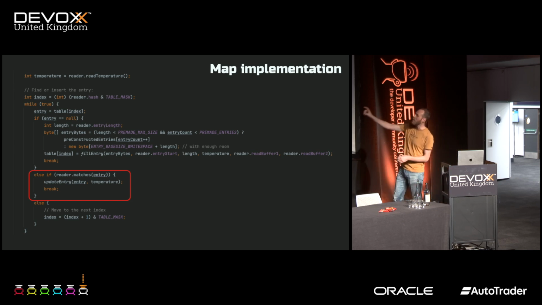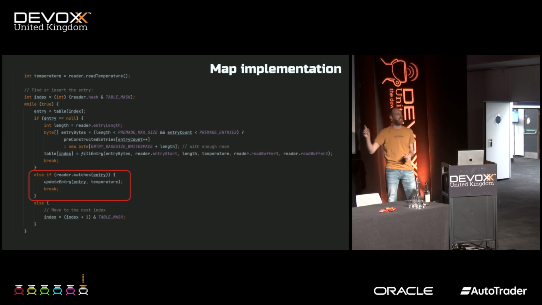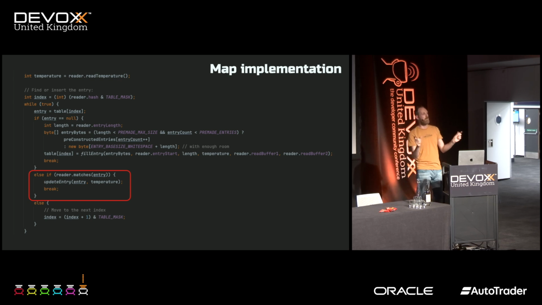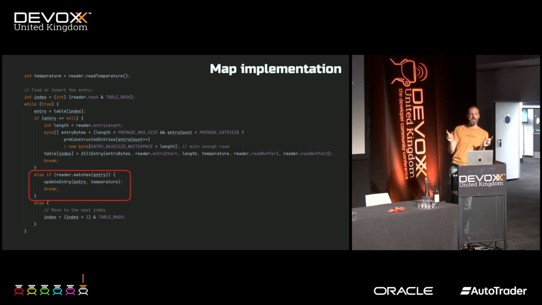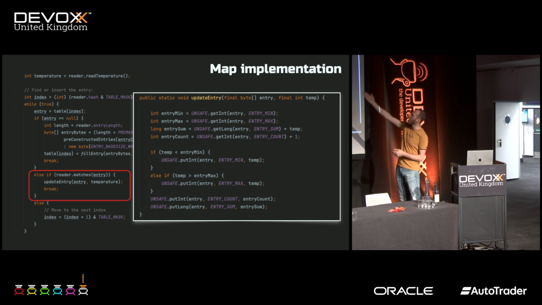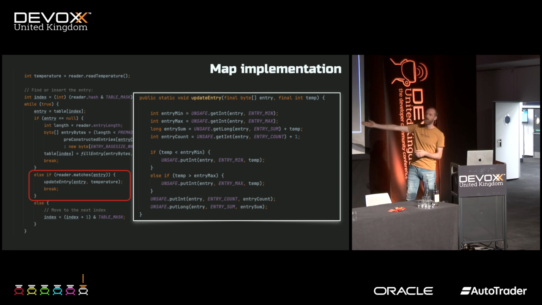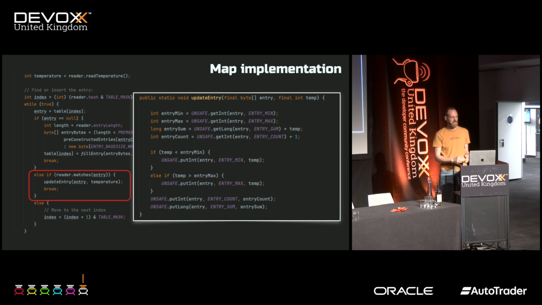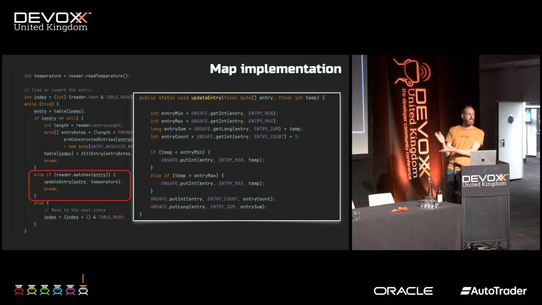If the entry is not null, then we need to check if the entry is actually the same. And like I said, we are not comparing strings here. We're just looking at the long values. And now we update the entry. Updating the entry exactly the same way. We just read these ints and longs, and we put them in the correct spot. Perfect. Each core has their own hash map in my case.